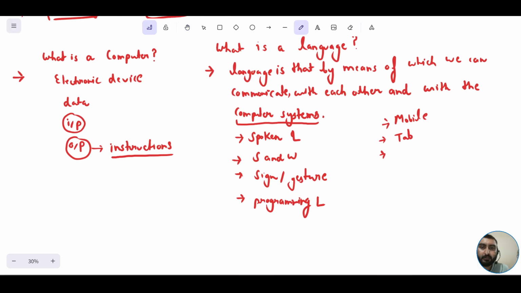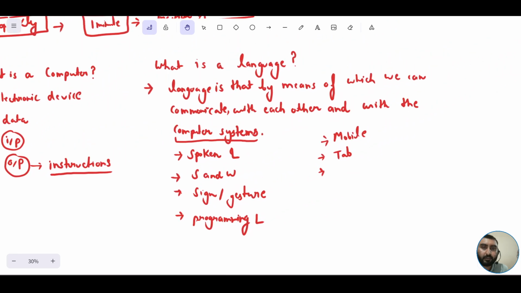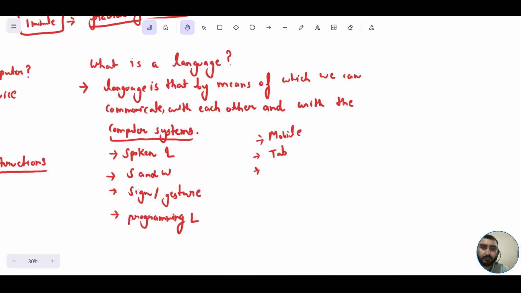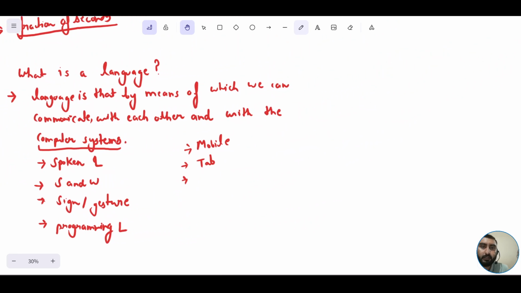Now, let me discuss the difference between a programming language and the natural language which we speak, like English and Punjabi.